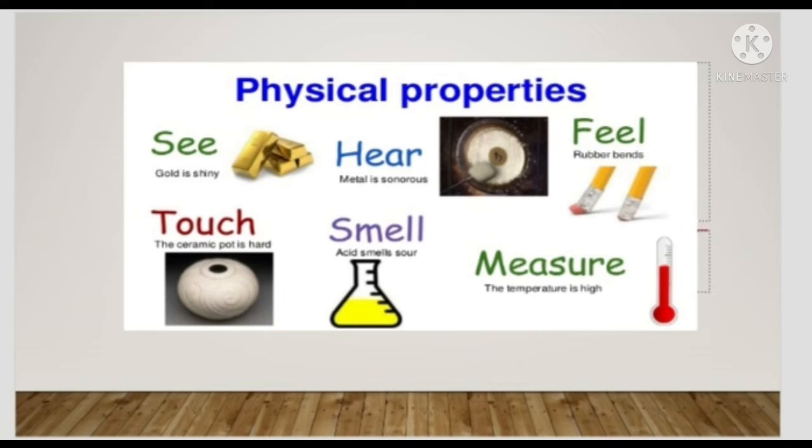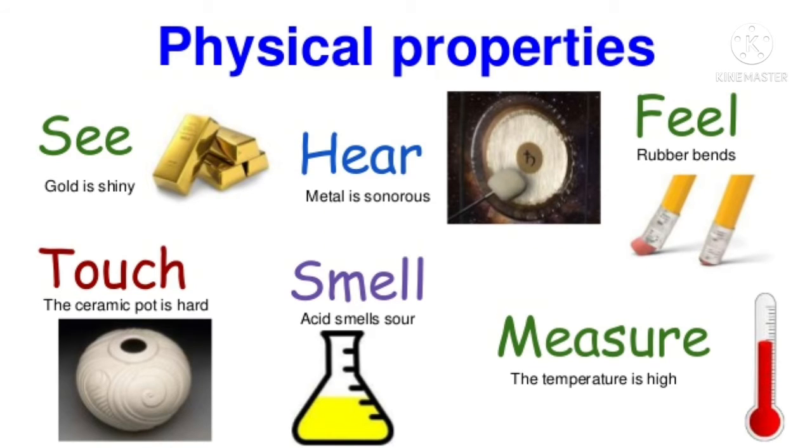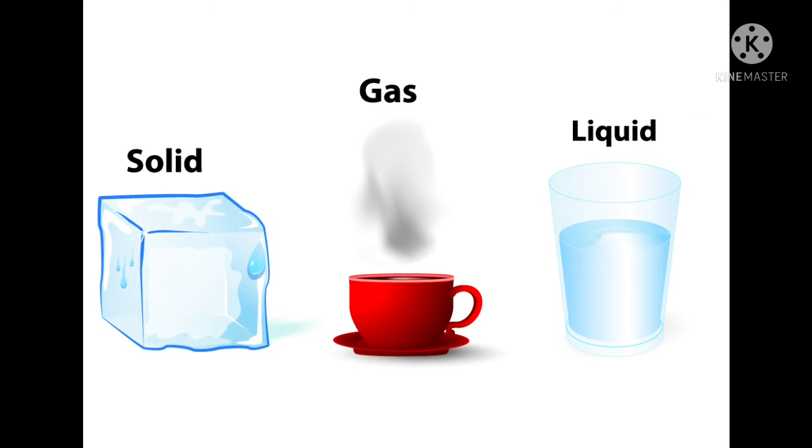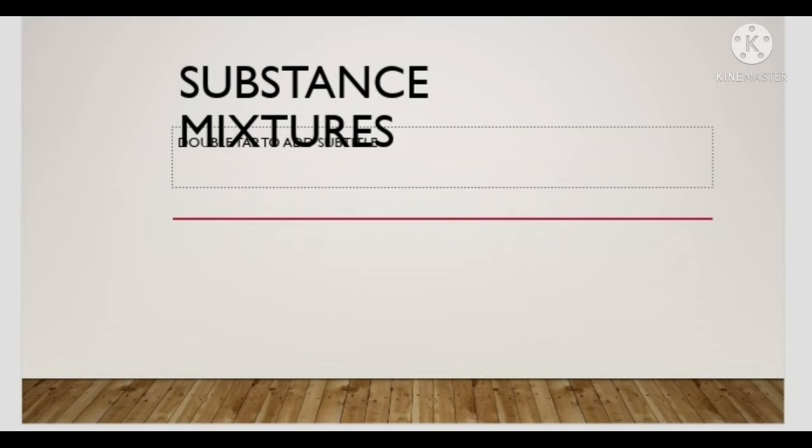Then what is meant by substance? Many kinds of matter found in nature are in pure form, that is, they contain only one constituent. In scientific language, matter made up of only one constituent is called a substance. For example, gold, diamond, water, chalk, they are substances. And other kinds of matter are made up of two or more substances. These are called mixtures. So substance and mixture. Then element.